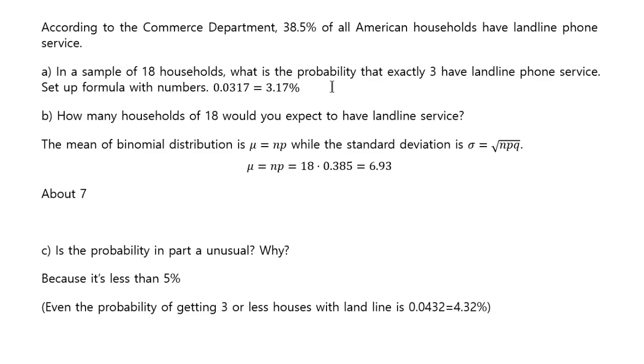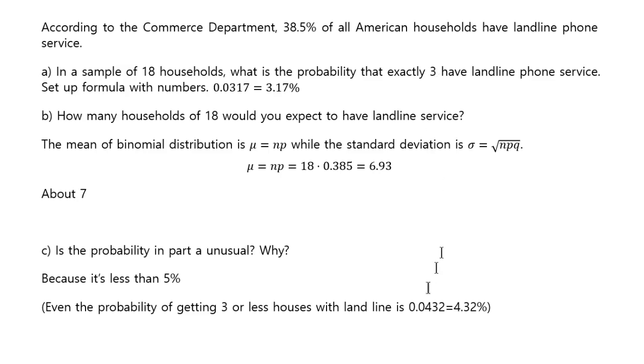Yet it does happen. Often the right question to ask is: what's the probability that you would have 3 or less landline phone service? If you have an inequality, that's a more appropriate question to ask to see if this number 3 is small or not.